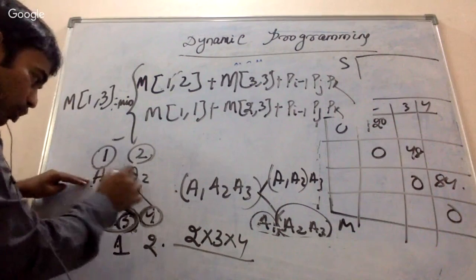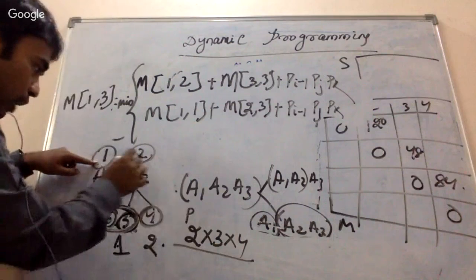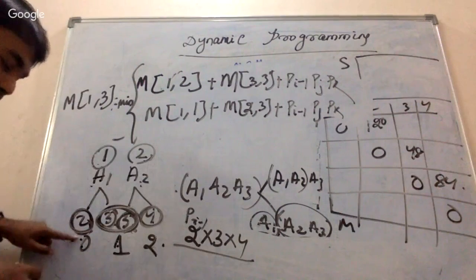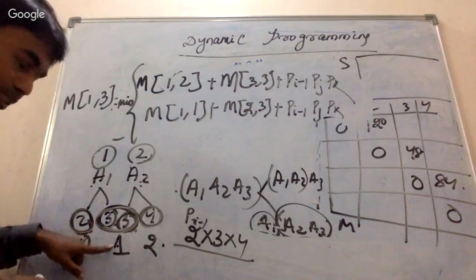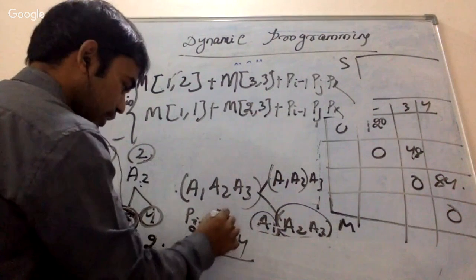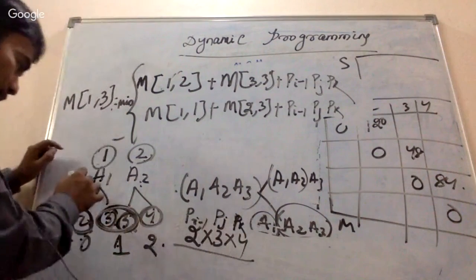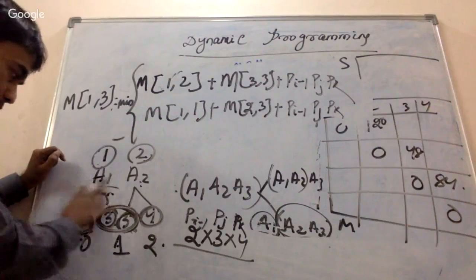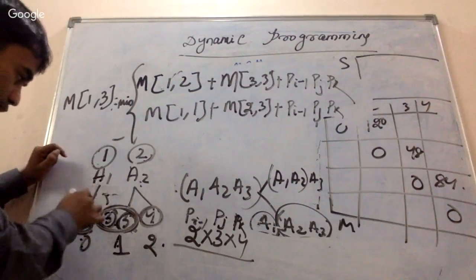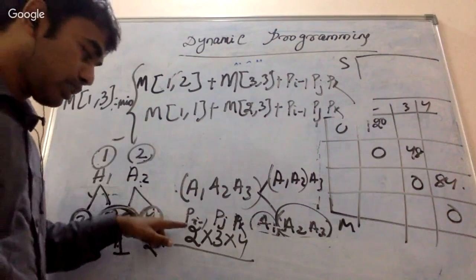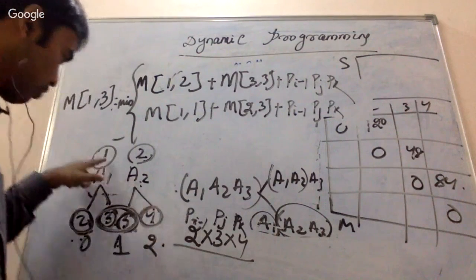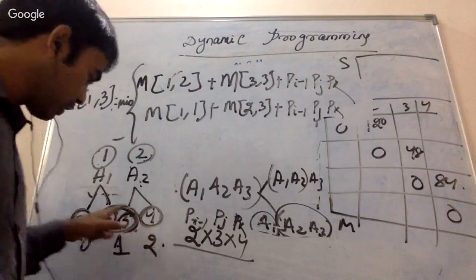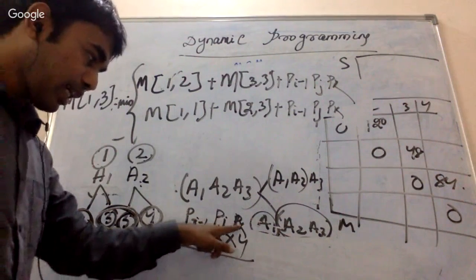So that's why, whenever you are multiplying two matrices, if it is a 1 2 matrix, this is 0, that means P of i minus 1. If it is 1, then it is going to be i minus 1. Then Pj, and this is Pk. If I has dimension i cross j, 1 means 0. I just make a simple notation, P of i minus 1. If it is an A1 matrix, then I go for the 0th index, then first index, then second index, then P of i minus 1, then the jth index Pj, and then Pk.